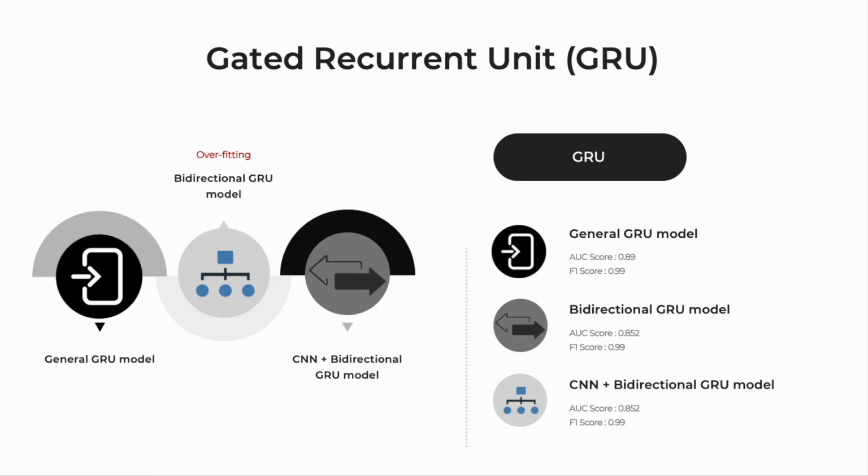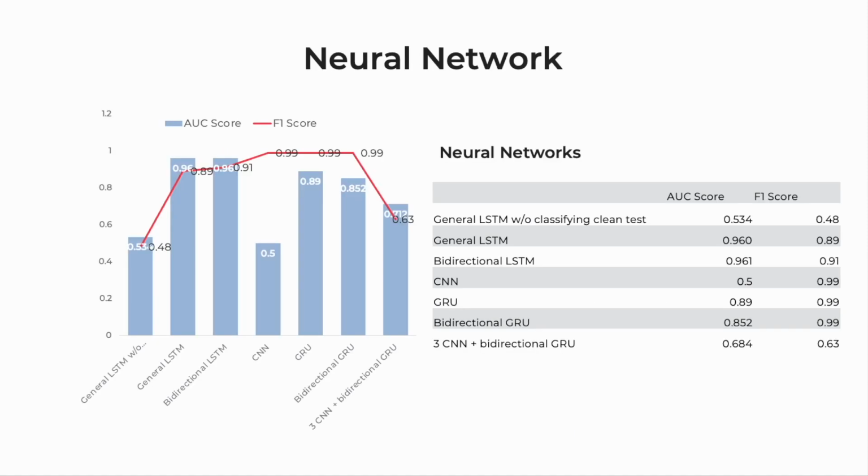With GRU, they all show F1 scores closer to 1, which strongly suggests the possibility of overfitting. Especially because of this, the bidirectional model shows slightly worse performance for predicting output on test data, which could be due to overfitting. However, they showed a better AUC score compared to the previous CNN model. With 6 different models, we got this result.